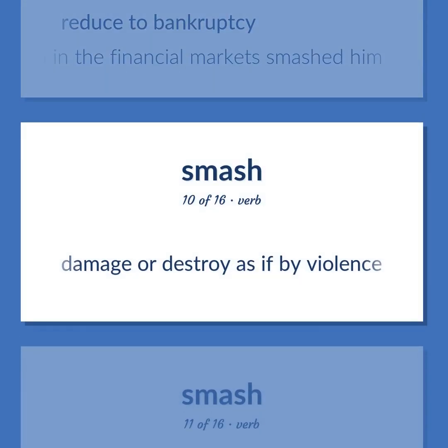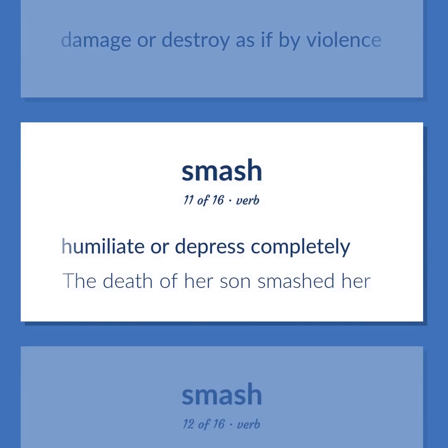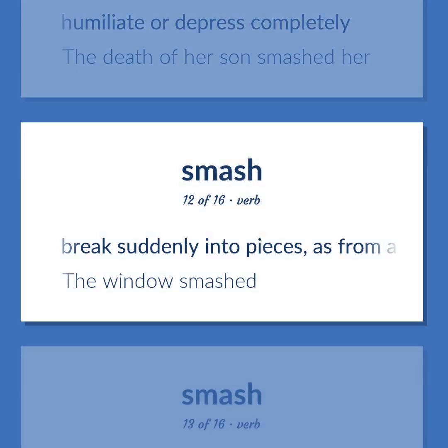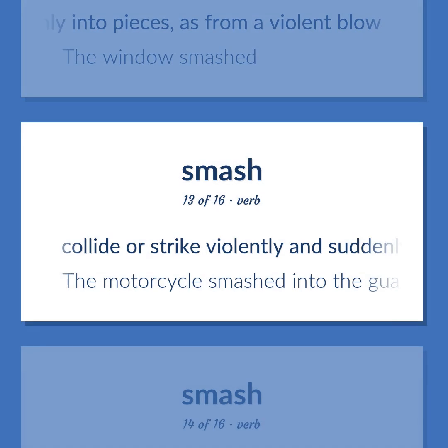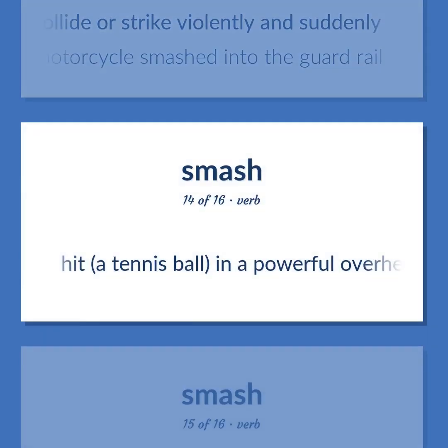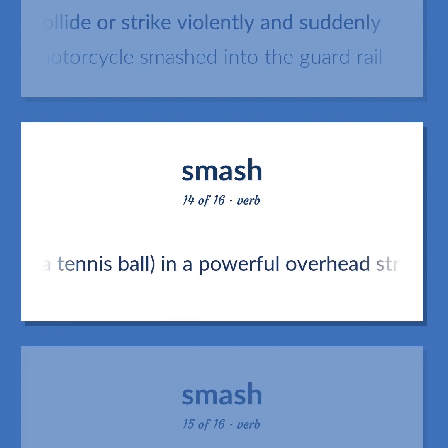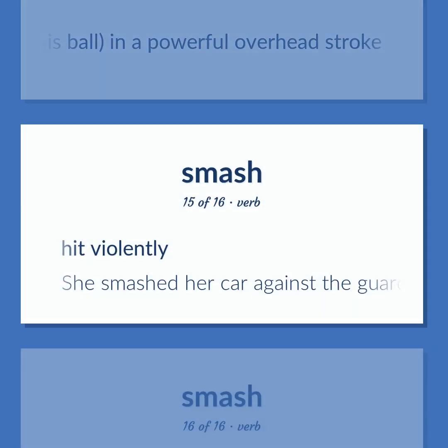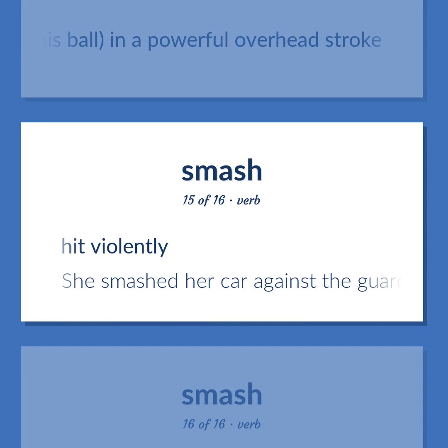Damage or destroy as if by violence. Humiliate or depress completely. The death of her son smashed her. Break suddenly into pieces, as from a violent blow. The window smashed. Collide or strike violently and suddenly. The motorcycle smashed into the guard rail. Hit a tennis ball in a powerful overhead stroke. Hit violently. She smashed her car against the guard rail.